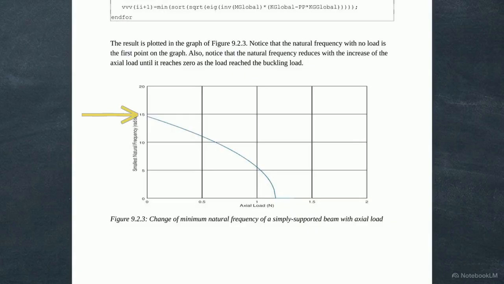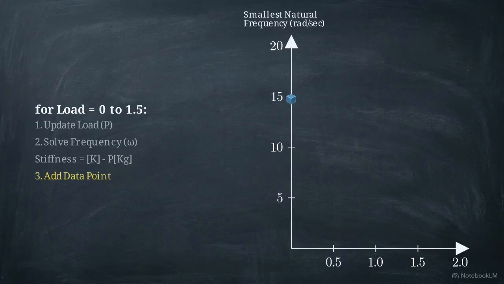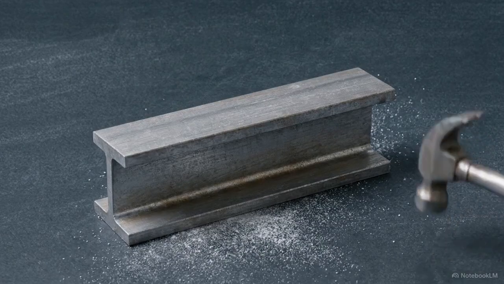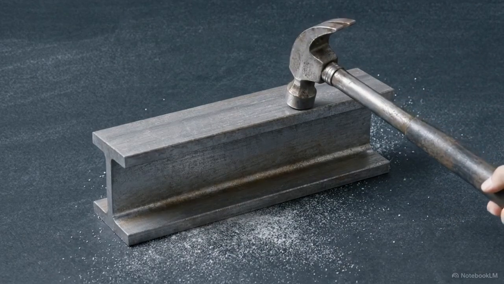And here is the visual output of that algorithm, the decaying frequency graph. Each time the loop completes its calculation, it drops a new data point. The math builds the physical curve. It starts at the top left, logging the structure's baseline frequency at zero load. As the data descends, the physical reality is a beam turning soft.